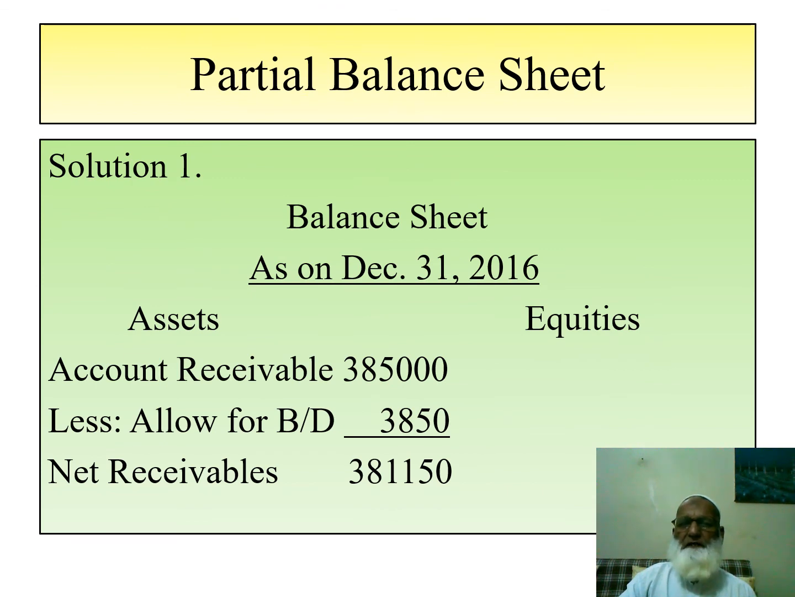This is our last slide showing the partial balance sheet. Accounts receivable for this year is 385,000. This is given for December 31, 2016, or January 1, 2017, the same picture. Accounts receivable is 385,000, and allowance for bad debt is deducted from the total accounts receivable, and we get the net accounts receivable or net receivables. This is how we solve accounts receivable problems.